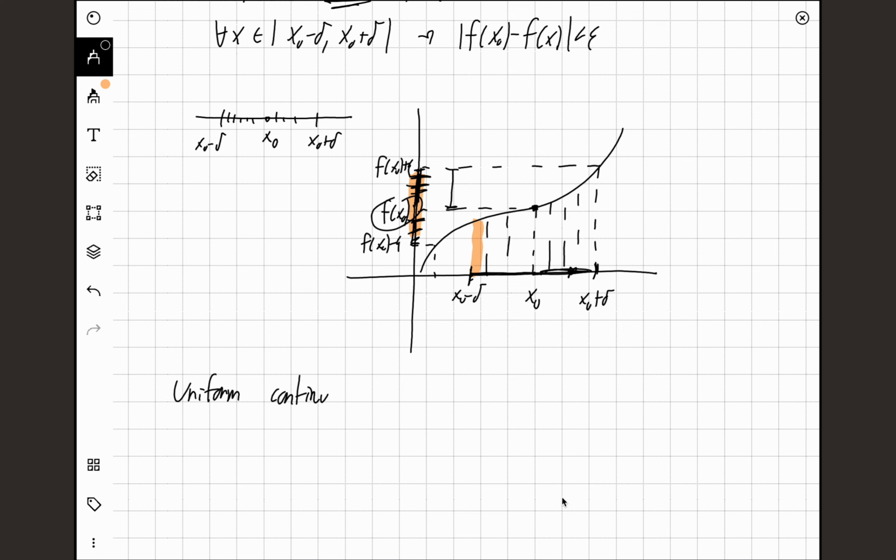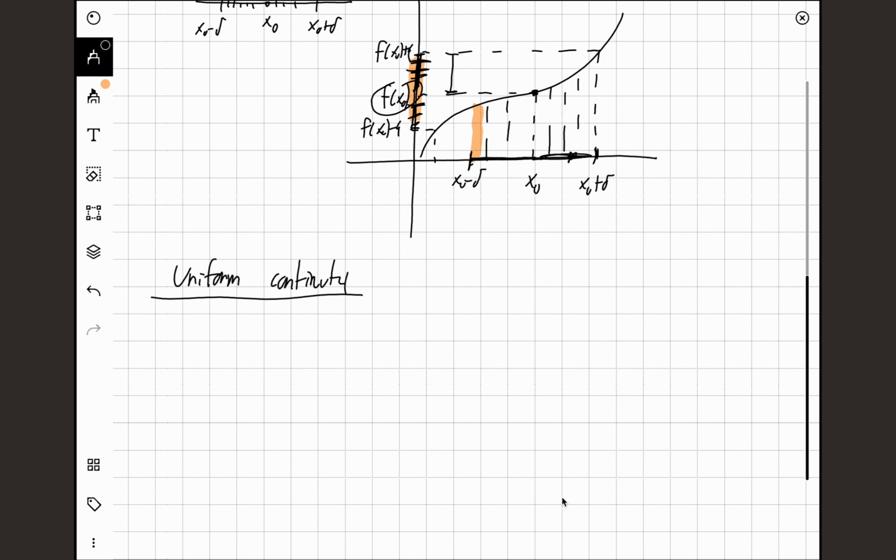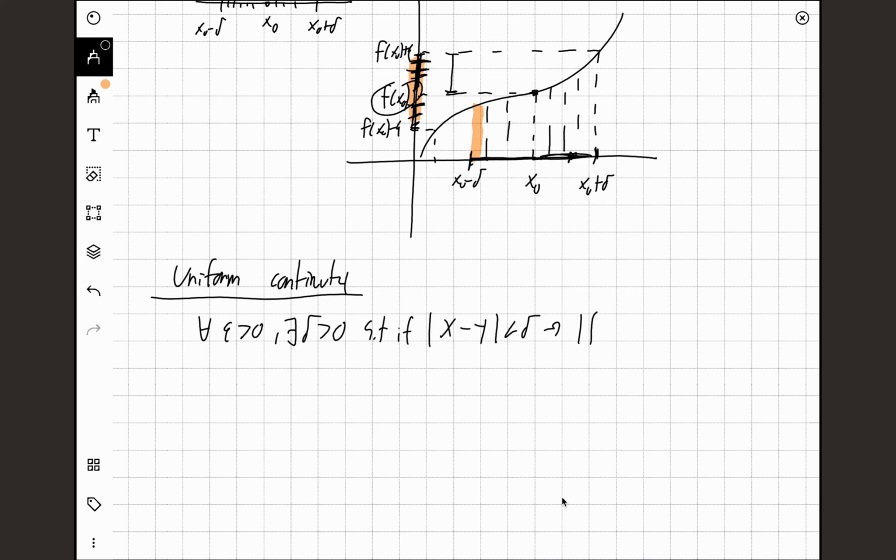And that is way more strict. Uniform continuity is way more powerful, and it's really cool. For uniform continuity, the definition is for every epsilon greater than 0, there exists a delta greater than 0, such that if 2 points x and y are delta close to each other, then f of x minus f of y are epsilon close to each other.